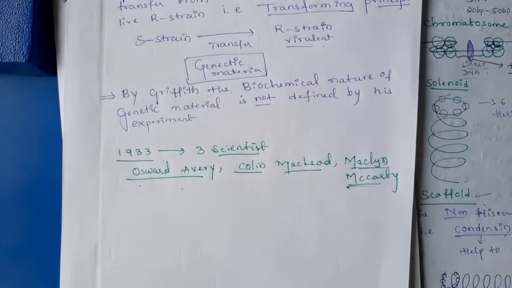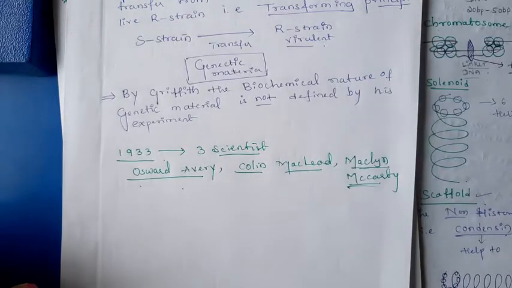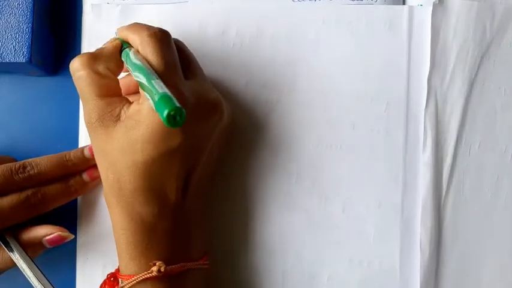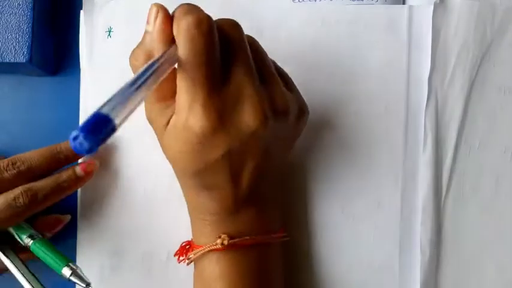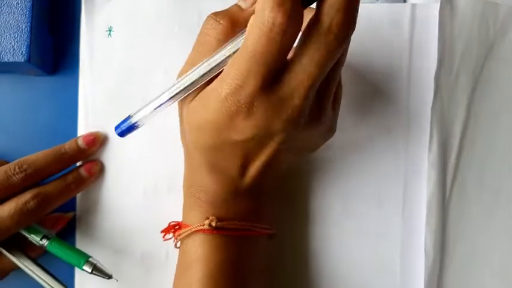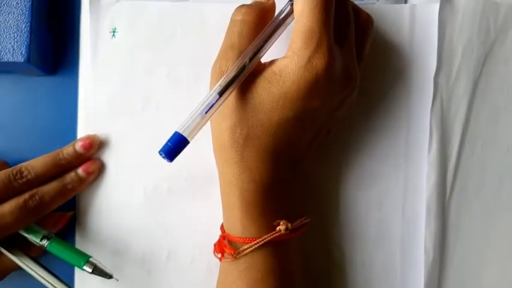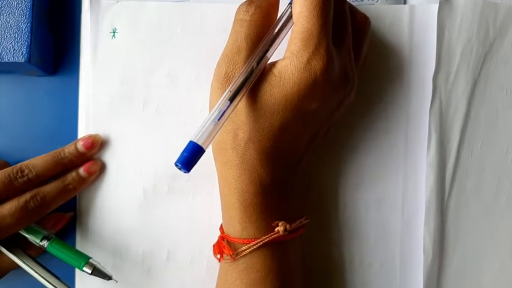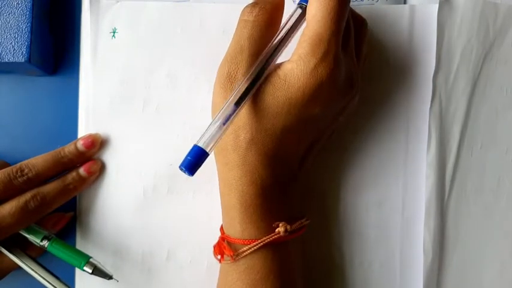Initially, in the year 1933, these three scientists thought protein to be the genetic material. Maybe protein is the genetic material which is transferred from the S strain to the R strain.